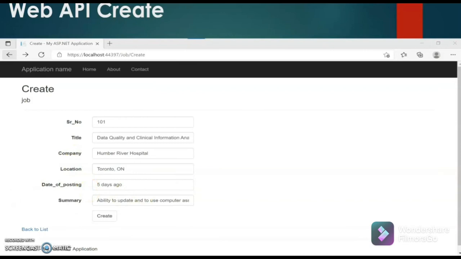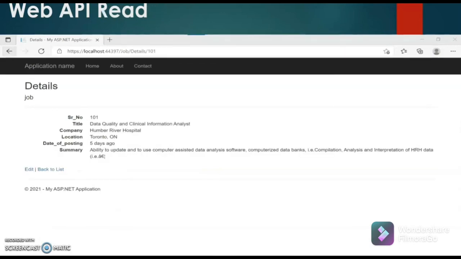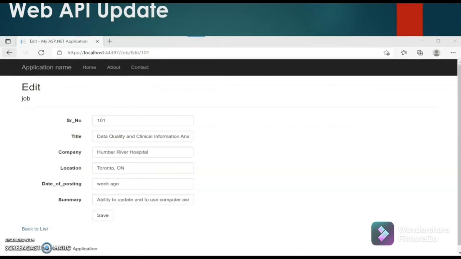When we hit the create button, it will send a request to the server, and DB context will reflect changes in the database. Next one is details. This is the read operation. When we click on the details button, it will show all the details that are there in the table. Moving on to the next slide, we are on the edit page, that is update. Here we are trying to edit the date of posting from 5 days ago to a week ago. When we hit the save button, it will send a request to the edit page, and DB context will change the information in our database.